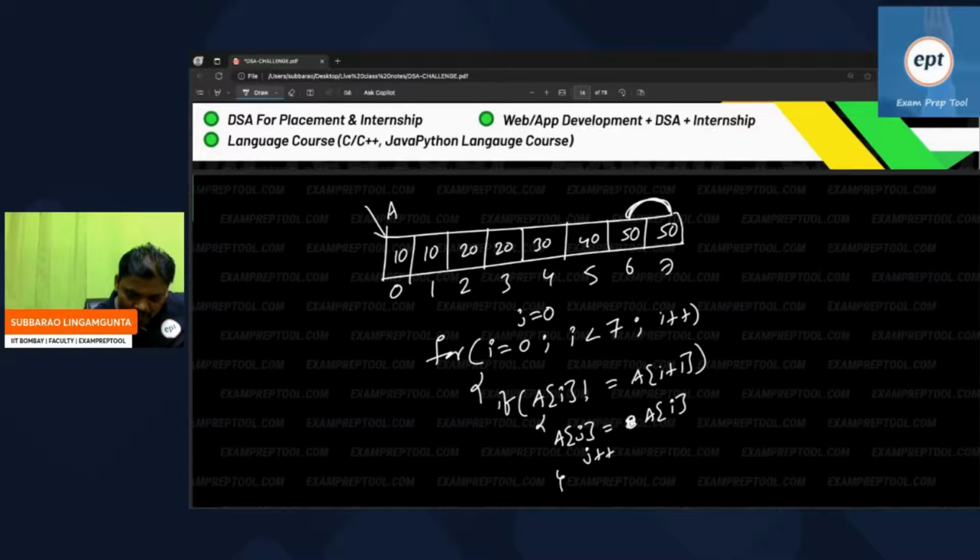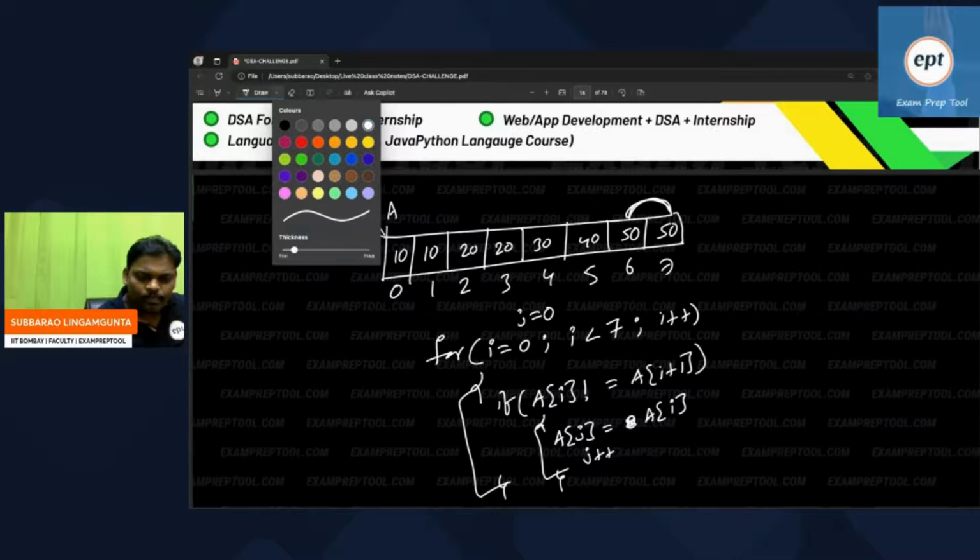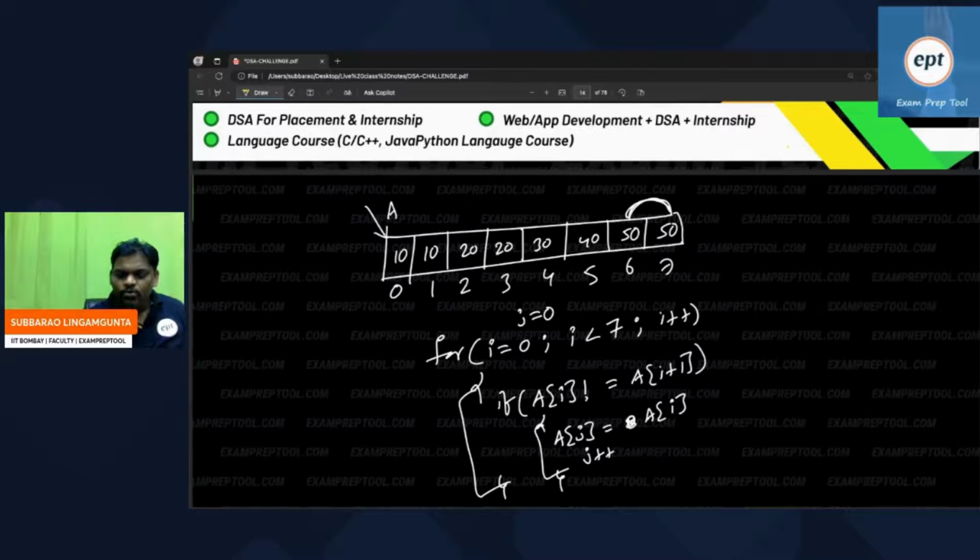Let's see what will happen. Will it work or not? Let's check. So the 0th element and first element are compared. If both are equal, nothing to discuss. If both are not equal, then we go to the j concept. So both are equal, leave it. Next one: i value 0, I tried, no use. I value 1, let me try. Whenever i value is 1, remember j is still 0. i value 0 failed. i value 1: 1 and 2 compared.